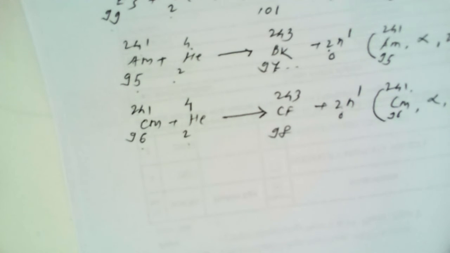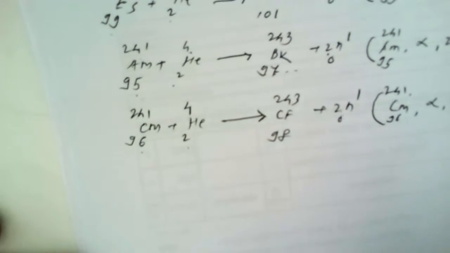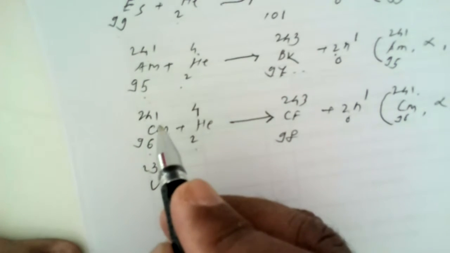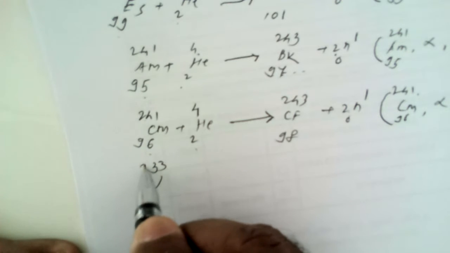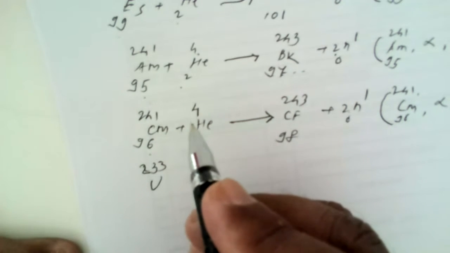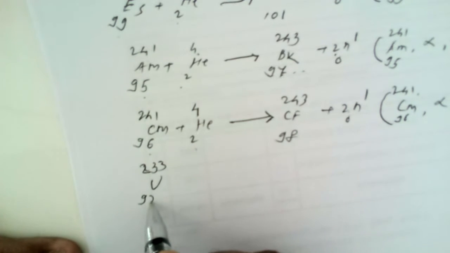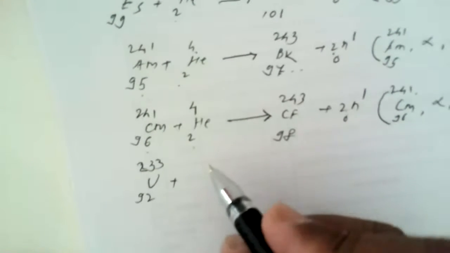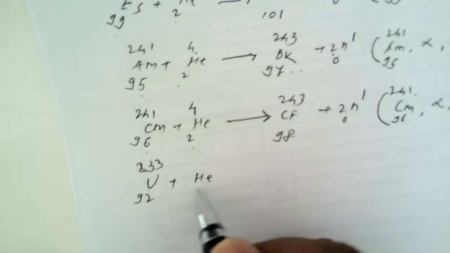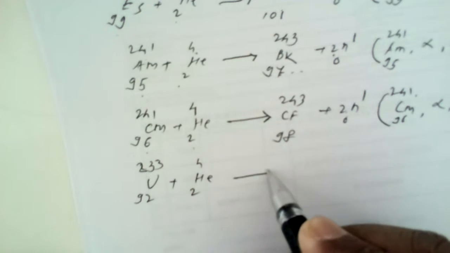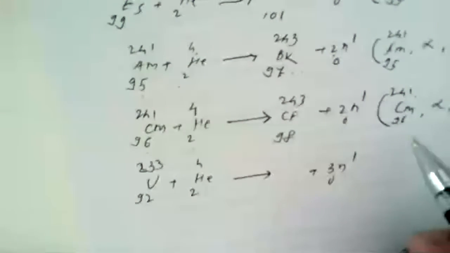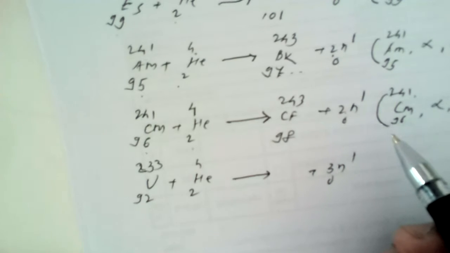Again, one more example I would like to give you here. This is very interesting to study. We shall take the example of uranium-239. Sorry, instead of 239, we shall take uranium-233, another isotope, because uranium forms so many isotopes. Uranium-233, as usual, the alpha particles, and during this course, if 3 neutrons are ejected, what is the remaining product?